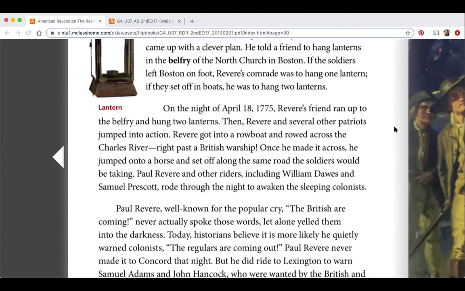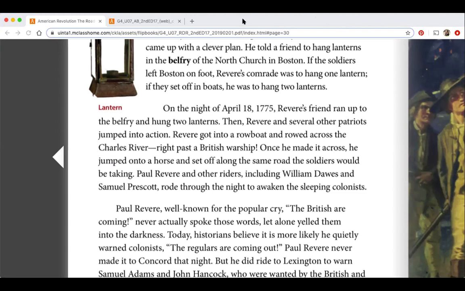Paul Revere and other riders, including William Dawes and Samuel Prescott, rode through the night to awaken the sleeping colonists. Remember, the colonists are the people that left Britain and England. So they are the people that are currently living in the colonies, right? It's not America yet. Eventually it will be.